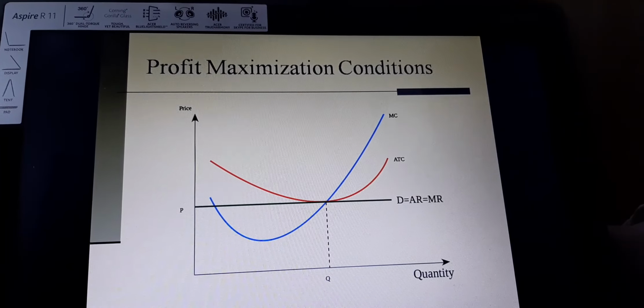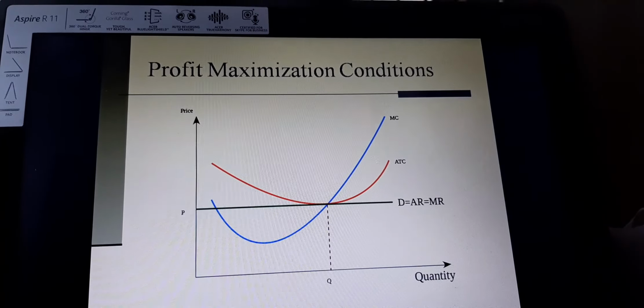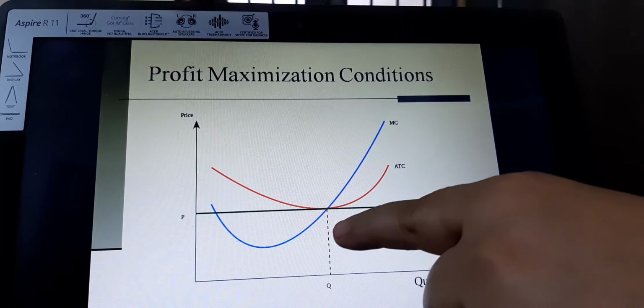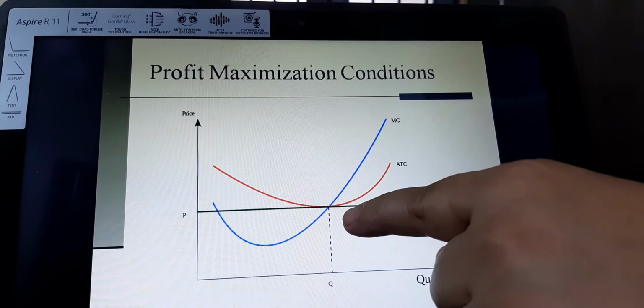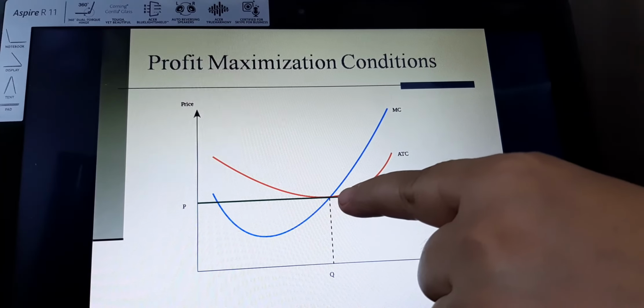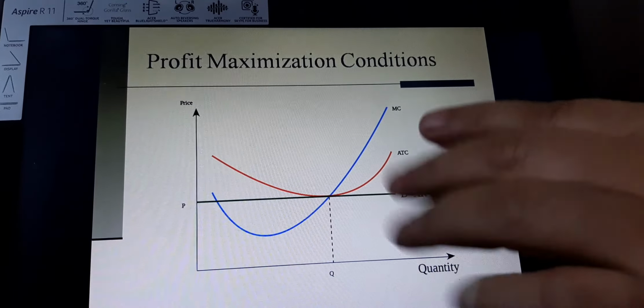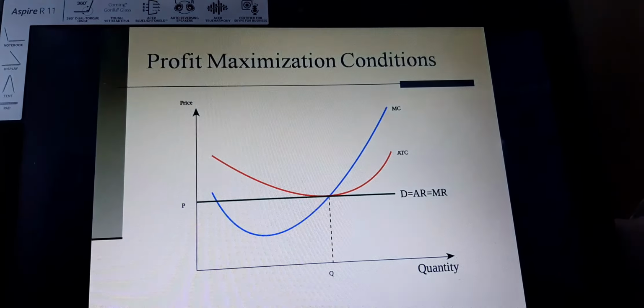The marginal cost curve we can see intersects at two points, at this point as well as at this point. At this point the marginal cost curve is cutting the MR curve from above, and at this point the marginal cost curve is cutting the marginal revenue curve from the lower side. So at what point is the condition for profit maximization satisfied? At this point, where the marginal cost is cutting the MR curve from below, and the first condition was that AR should equal MR. So both conditions are satisfied here, and the firm is getting the normal profit, that is no profit, no loss.